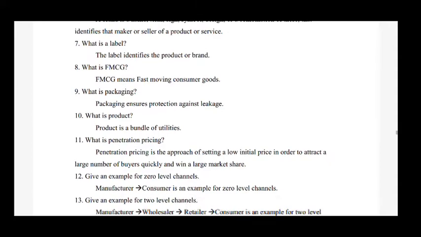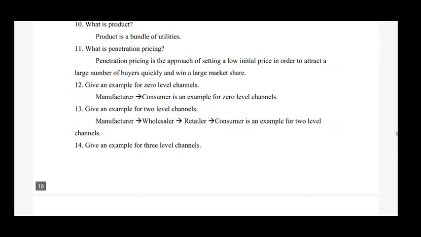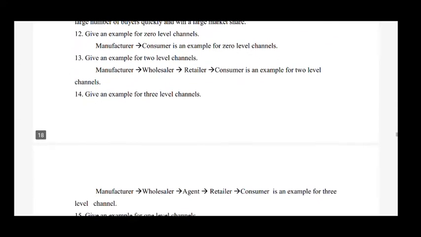So the next question is, give an example for zero level channels. So the answer is, manufacturer to consumer is an example for zero level channels. Next question is, give an example for two level channels. So the answer is, manufacturer to wholesaler to retailer to consumer is an example for two level channels.